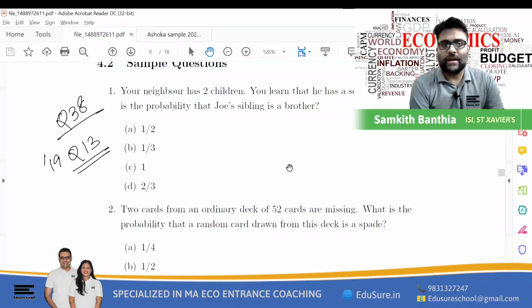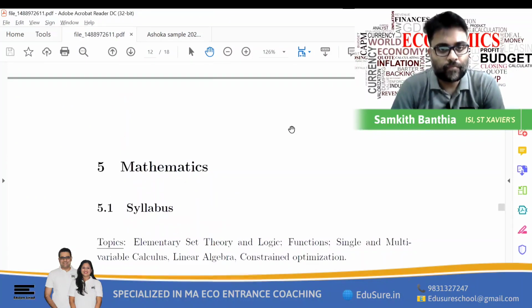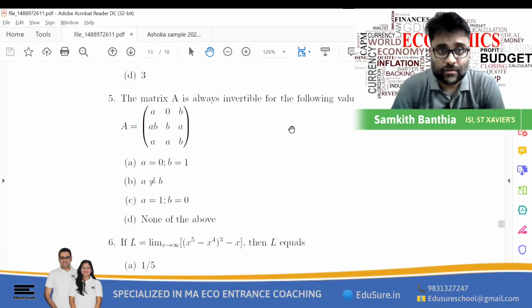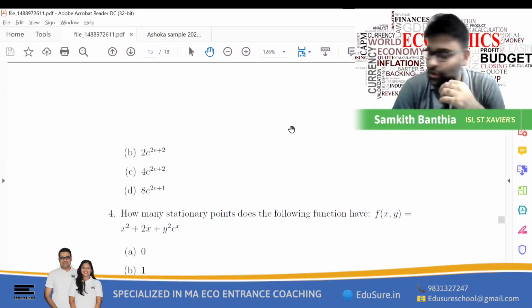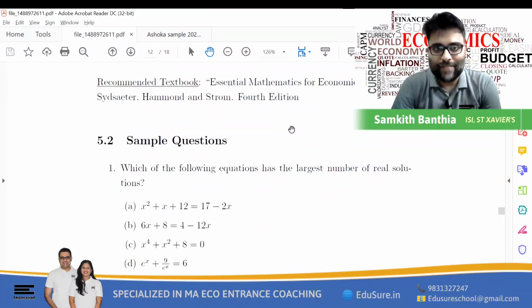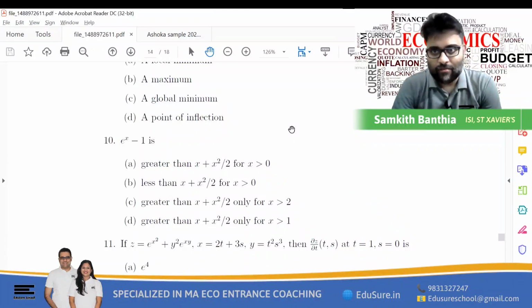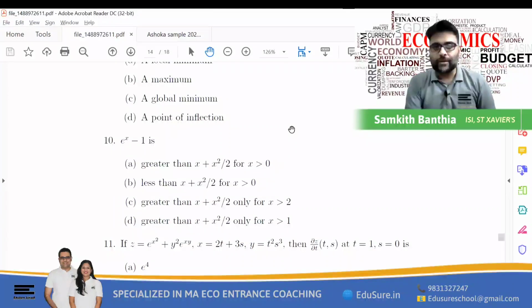Now, coming to the other sections, the mathematics section. A word of caution: a few of you might think that you will evade economics and do the mathematics section. But the mathematics section is not simple.